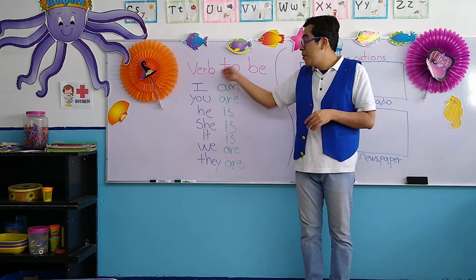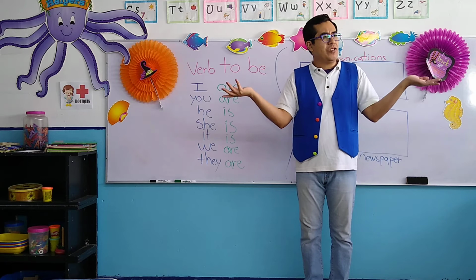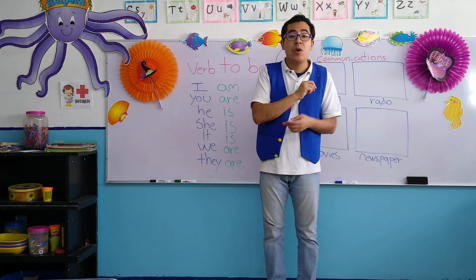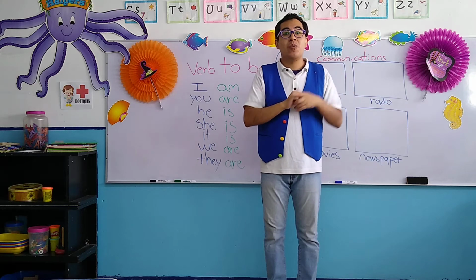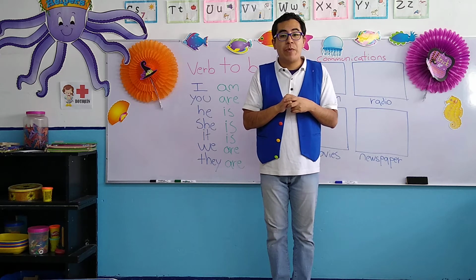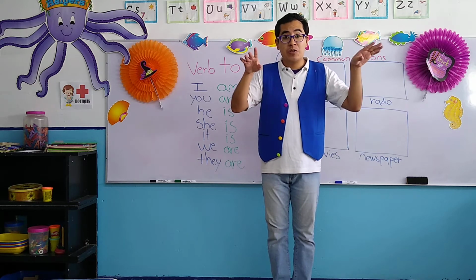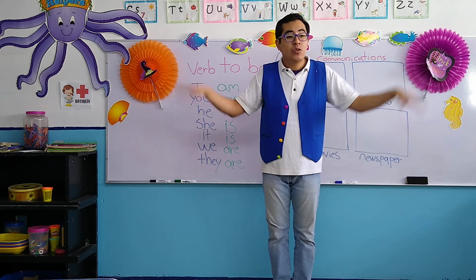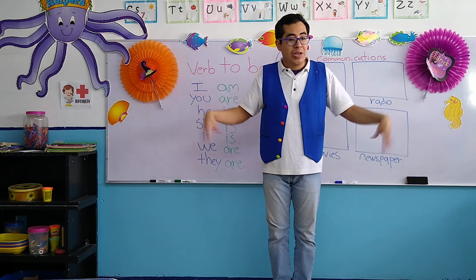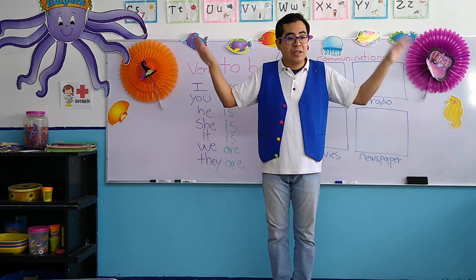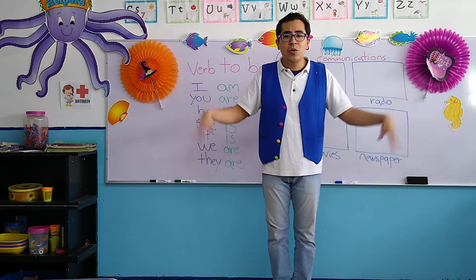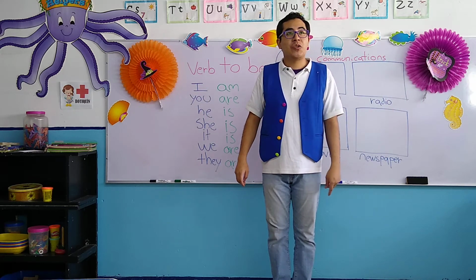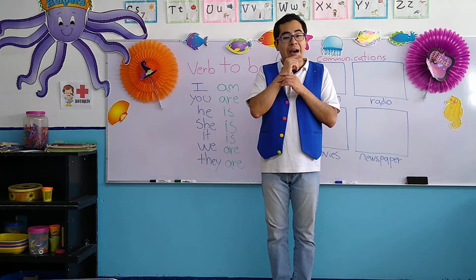Now, this is a verb. And what is a verb, teacher? A verb is an action, okay? Un verbo va a ser una acción. For example, flying. The birds, do you know the birds? It's an animal, okay? And animals do this action. Las aves hacen esta acción. What is the action that they do? They fly.